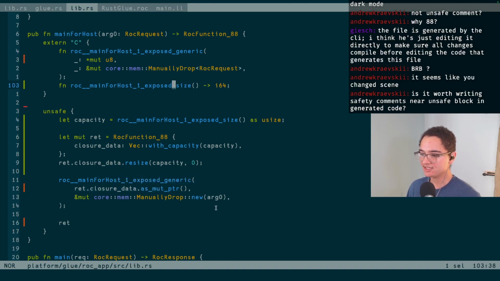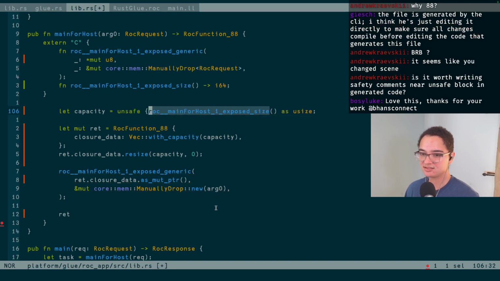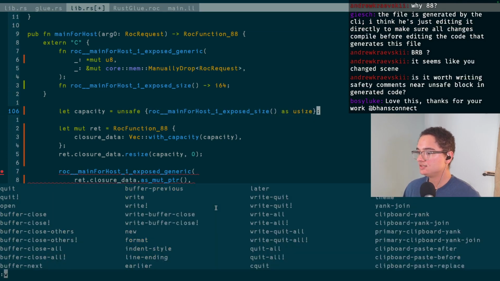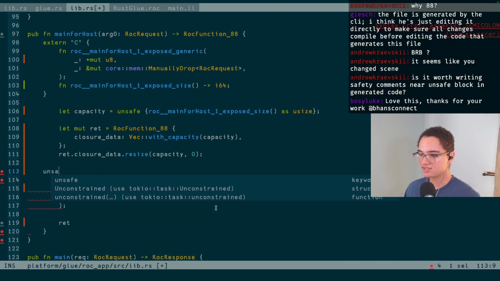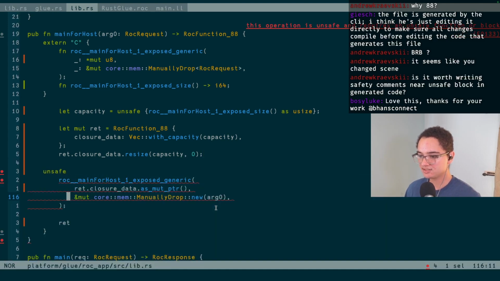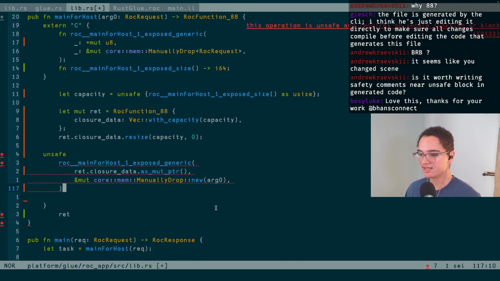But I do agree that overall it's a good idea to do it. And I could also be a little bit more proper and scope my unsafe better, right? Technically you can do just an unsafe right here, and then I could do a second unsafe just around this right here. And then technically ret doesn't need to be in the unsafe either, and then that goes away. Is that correct yet? I know it's correct when the auto formatter works.